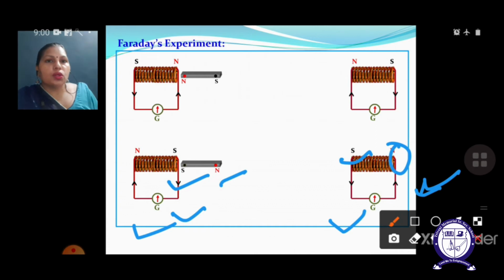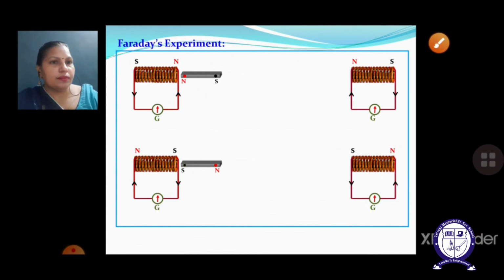Although that particular concept has been given by Lenz's law, this is the natural phenomenon that has been generated. This particular thing was not observed by Faraday. This thing has been observed by Lenz's law. Faraday only gave you the concept of induced EMF as well as induced current and what will be its magnitude. He has not given any concept related to the direction of induced EMF as well as the induced current. So now I am shifting towards the very next slide.